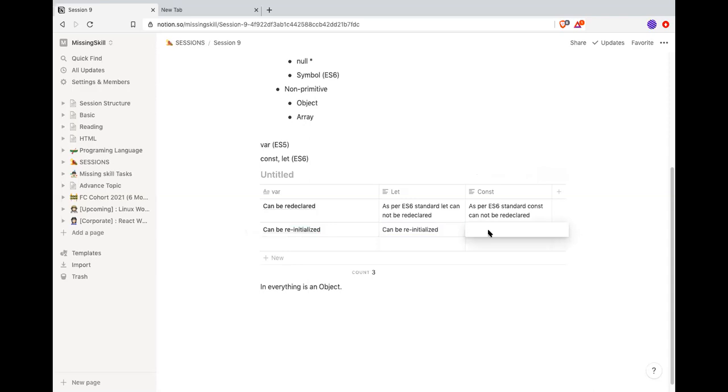And this can't be reinitialized. Okay, so not reinitialized. Next.